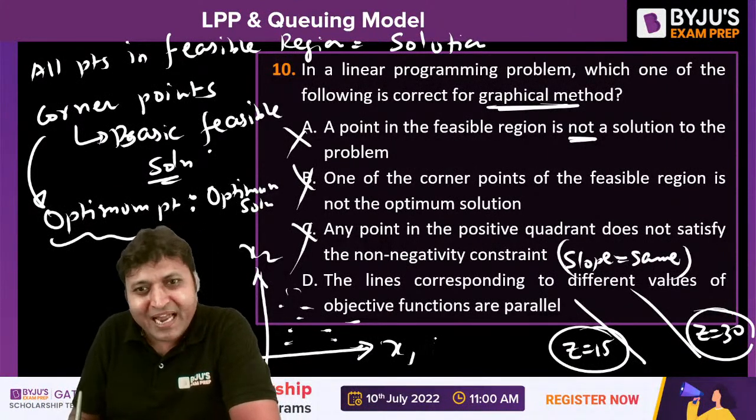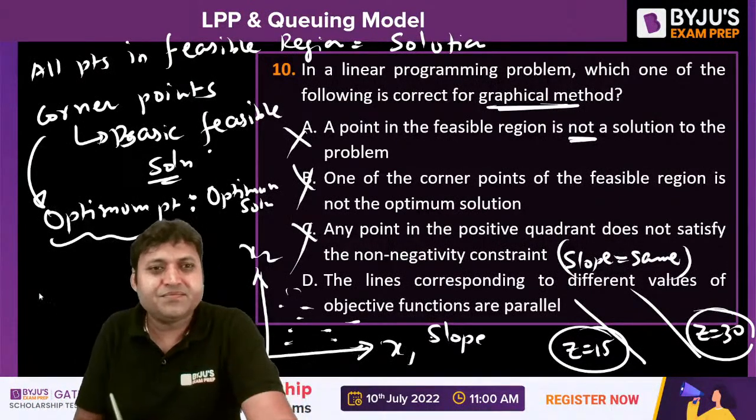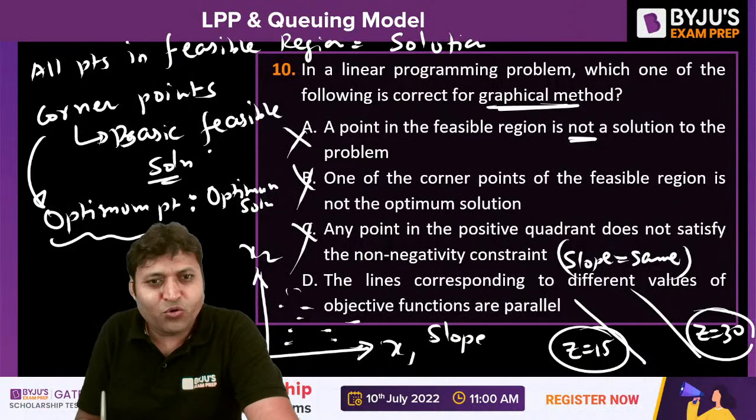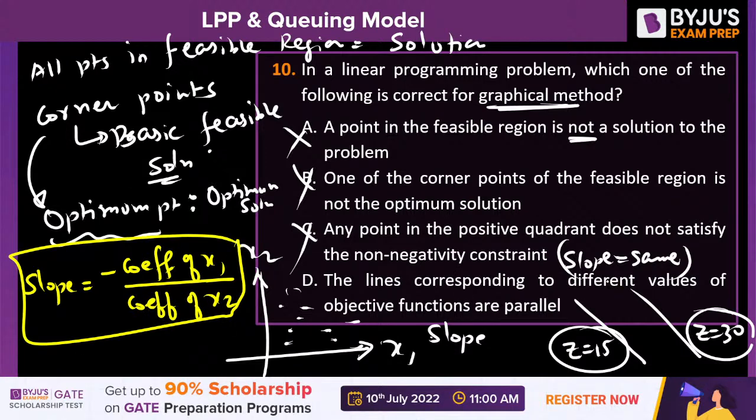What is the slope? How to calculate the slope? The slope is calculated by minus the coefficient of x1 divided by the coefficient of x2. That is the slope of the line. Because the slope is the same, they are parallel to each other. All the values of the objective function will give parallel lines. Yes, option D is the correct answer. Yes, Shubham, option D is the correct one. Have you understood each and every option here?